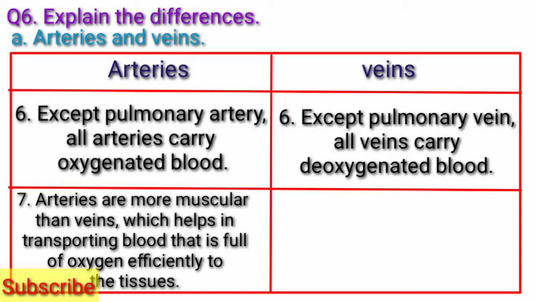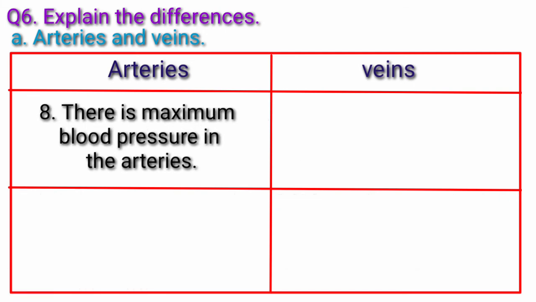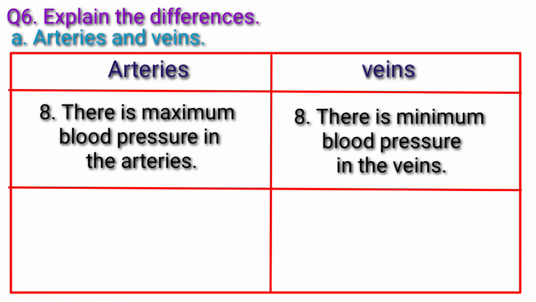7. Arteries are more muscular than veins, which helps in transporting blood that is full of oxygen efficiently to the tissues. Veins are less muscular than arteries but contain valves to help keep blood flowing in the right direction, usually toward the heart. 8. There is maximum blood pressure in the arteries and there is minimum blood pressure in the veins.